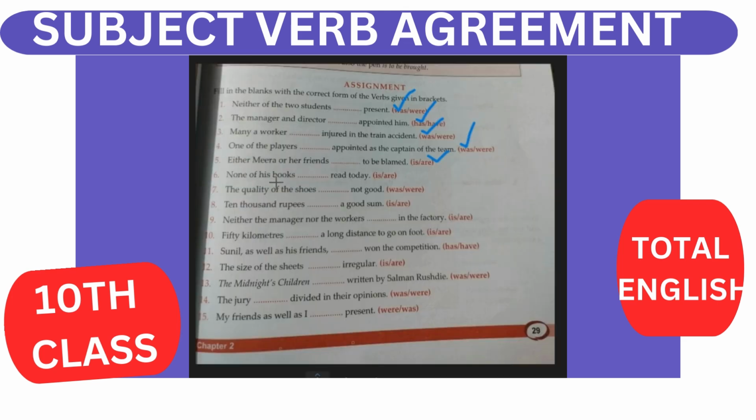None of this, none of his books. None is singular, so each. Always none follows a singular verb. The quality of apple, the quality of fruit, anything, quality follows a singular verb. 10,000 rupees is also singular. 100 rupees, 10,000 rupees, 1 lakh, anything. This is your 10,000 rupees is for singular.